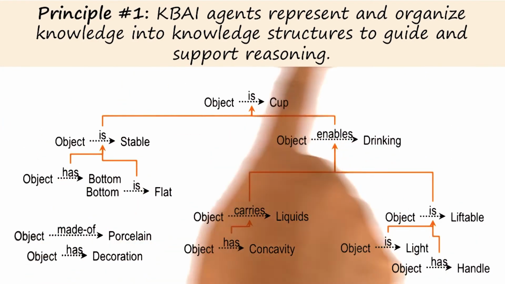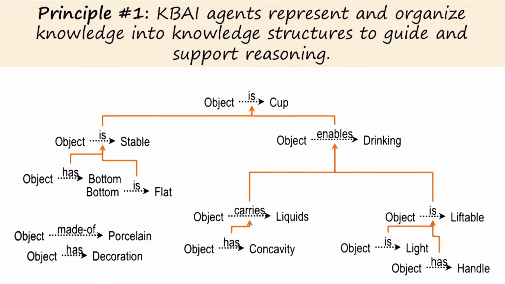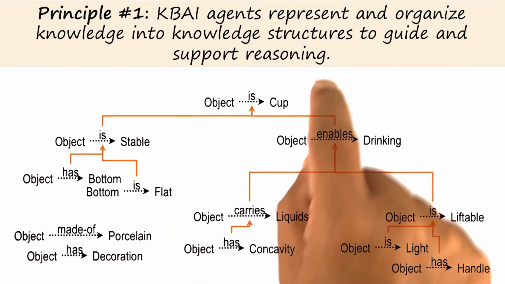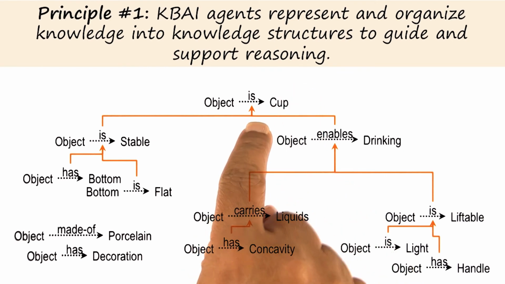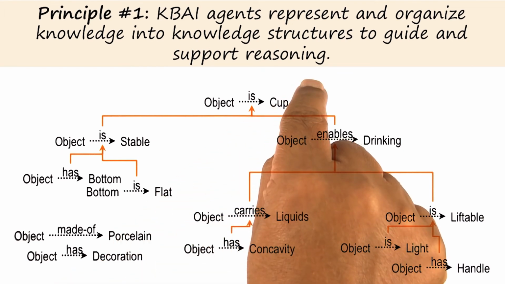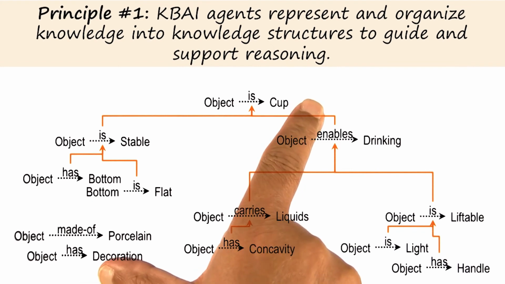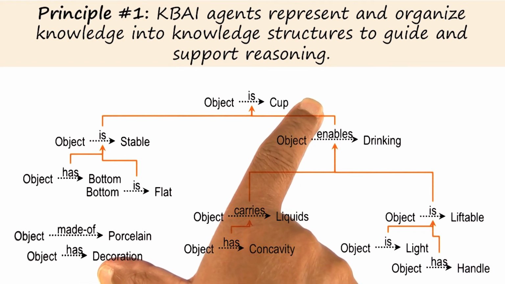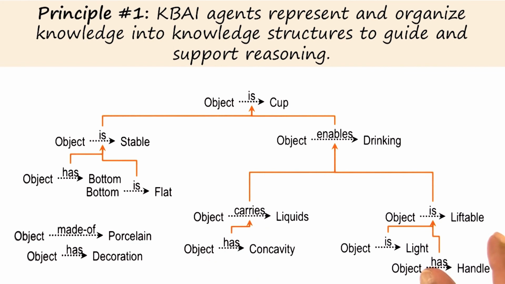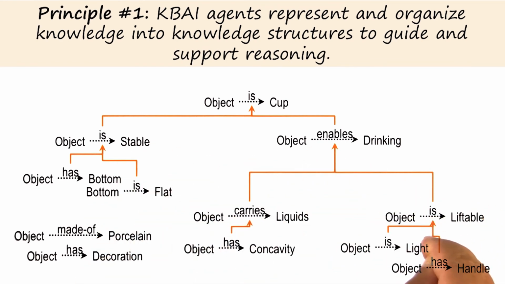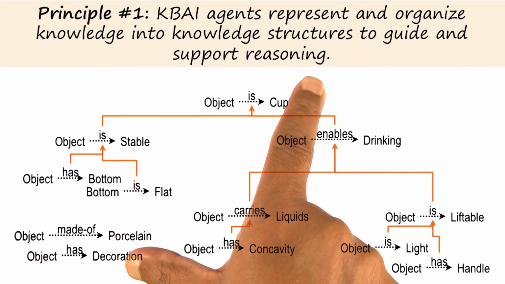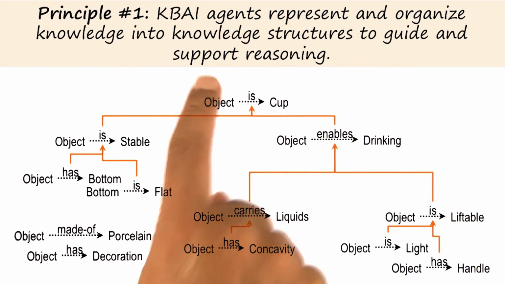We also saw this principle in action when we were talking about explanation-based learning. In order to show that an instance was an example of a particular concept, cup, we constructed complex explanations. In this case, we were constructing the complex knowledge structure on the fly out of smaller knowledge structures. The smallest knowledge structures came out of precedents or examples we had already known, and then we composed the knowledge of these various knowledge structures into a complex explanation to do our reasoning, to guide and support the reasoning.